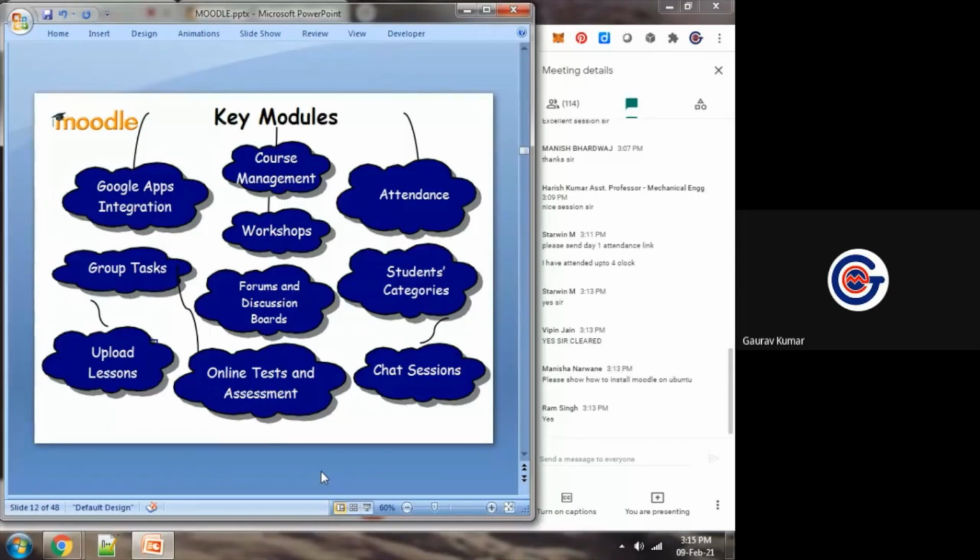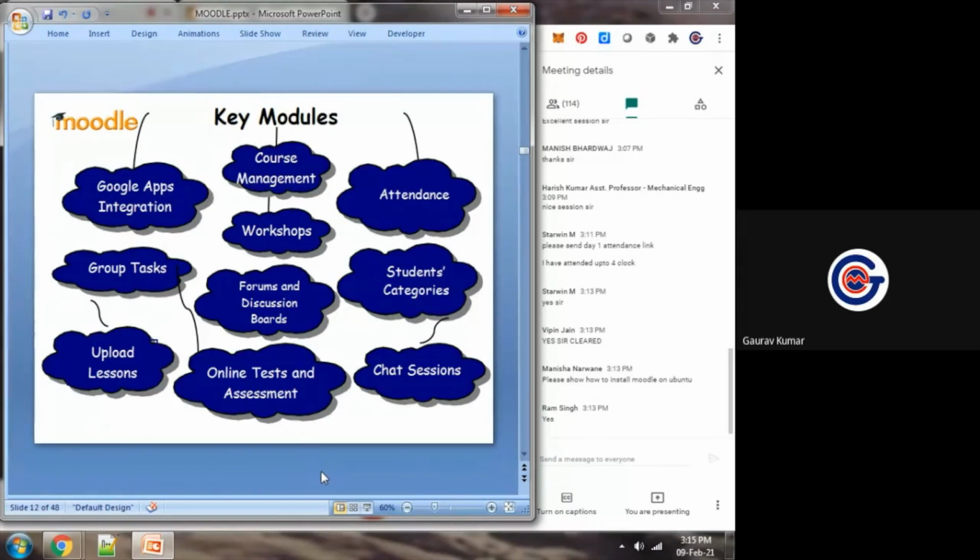These modules we require for teaching learning activities, but how to work on this platform? Now we will start with the working scenario of Moodle LMS, how to use it, how to go for installation, working with Moodle LMS.